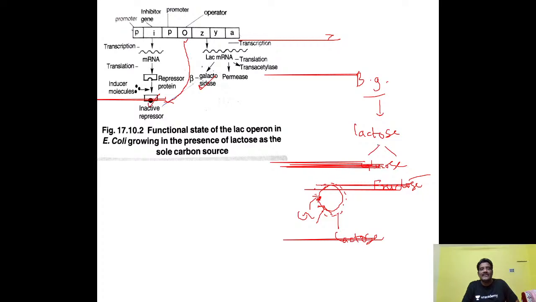Lactose will be in the form of glucose. Already I told you, beta galactosidase enzyme will act on lactose and convert it into glucose and fructose here. So in the form of glucose, the E. coli bacteria absorbs this lactose inside. So this is the operon concept. What is the important point here? I will tell you.